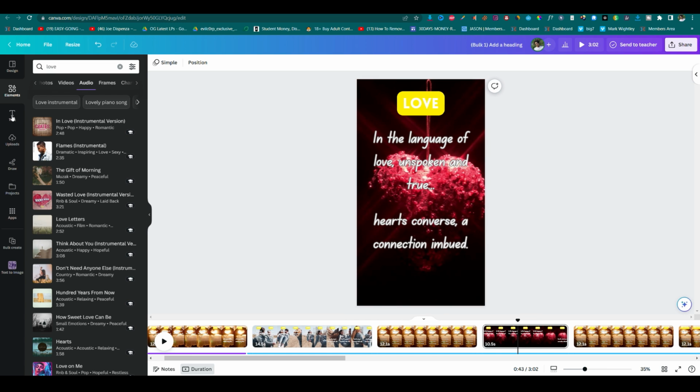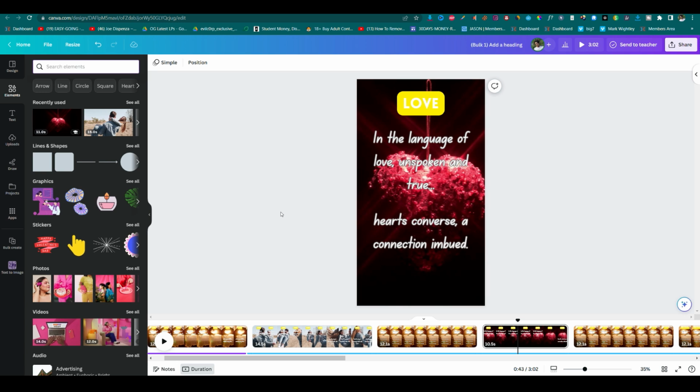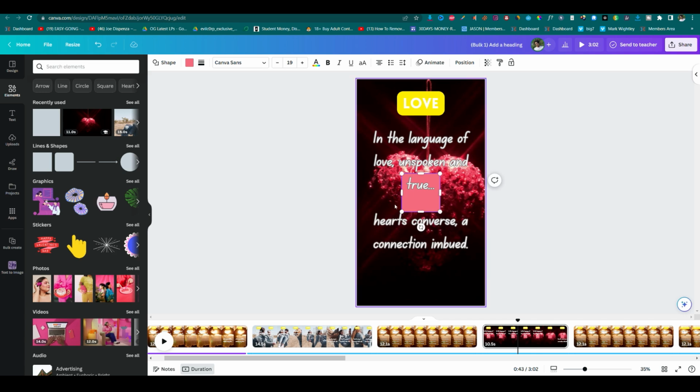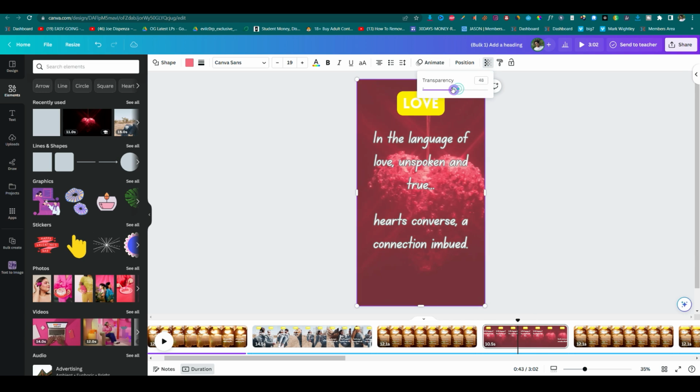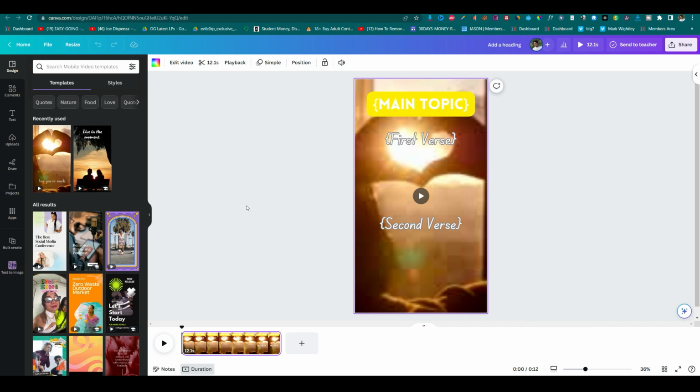And you can also add a layer on the shorts that you have made. Simply select the layer and you can add it as well. For this, you need to go to this element section, select this rectangle, make it fit to the screen, and make the transparency level a bit lower. You can go with any color that you like. You can create it manually, or you can go with the one shown on the previous one. If you set this layer and music on this part, then it goes automatically to the rest of the shorts or reels, whatever the amount that you are going to make.